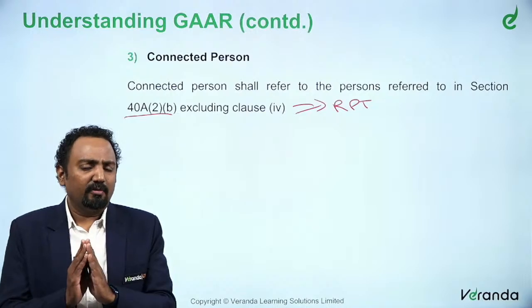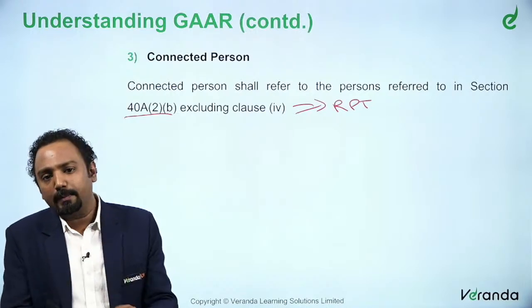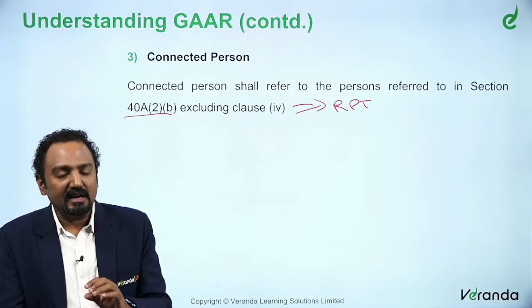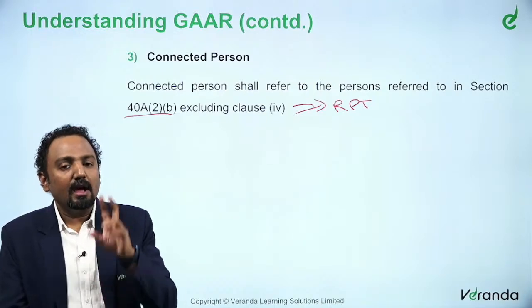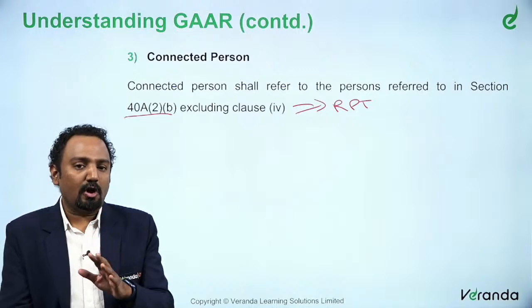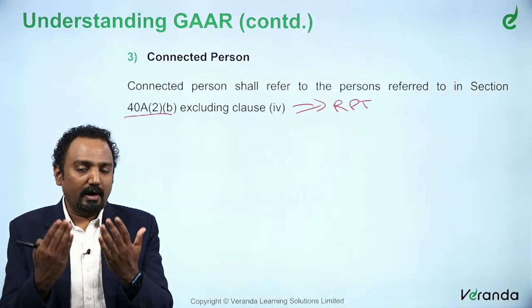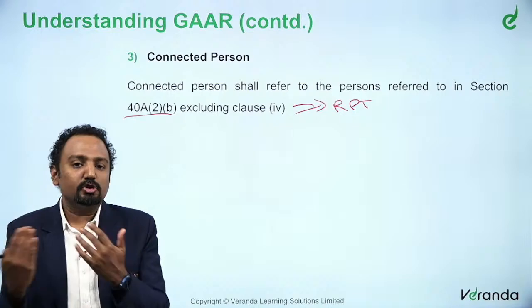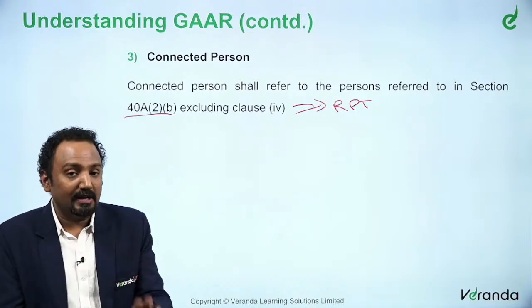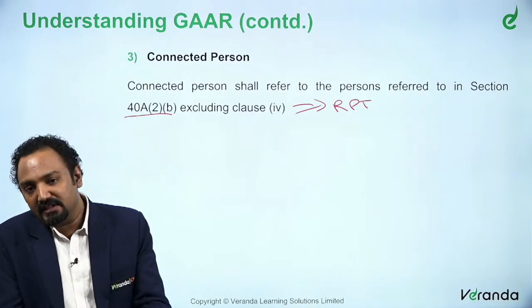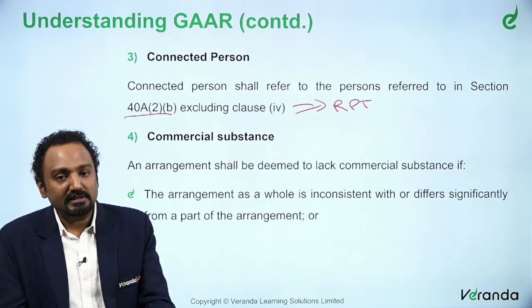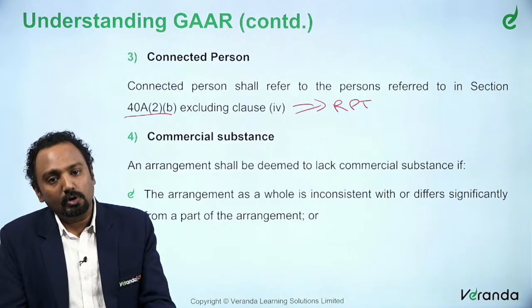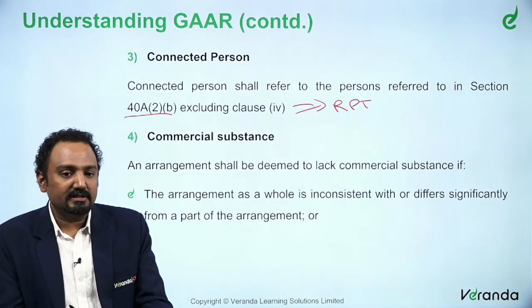For practical purposes, let us understand connected person is whatever has been discussed in 40A(2)(b), but for sub-clause 4, which talks about one person having substantial interest in two different entities. That is the only exclusion. Apart from that, everything is covered. All these are discussed in section 102. So, that is the definition section.